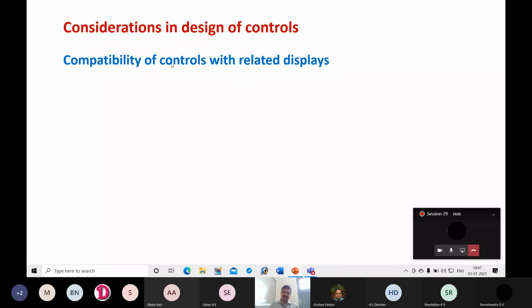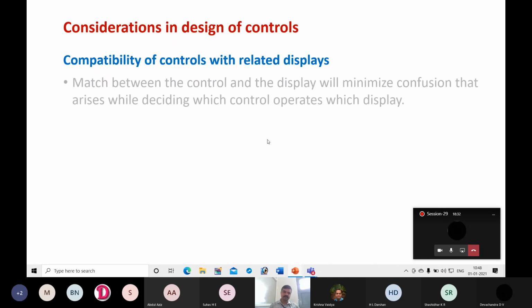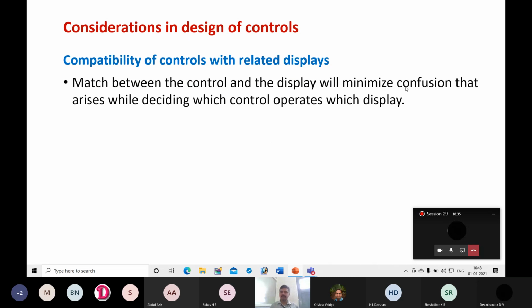Here compatibility means if a car is running at 100 km/h, that should be displayed on the display. Suppose instead of 100, it is showing 80, then there will be a problem. The driver doesn't have the correct understanding of the speed at which he is driving the car. That's why there must be compatibility of controls with the related displays. A match between the control and the display will minimize confusion that arises while deciding which control operates which display.